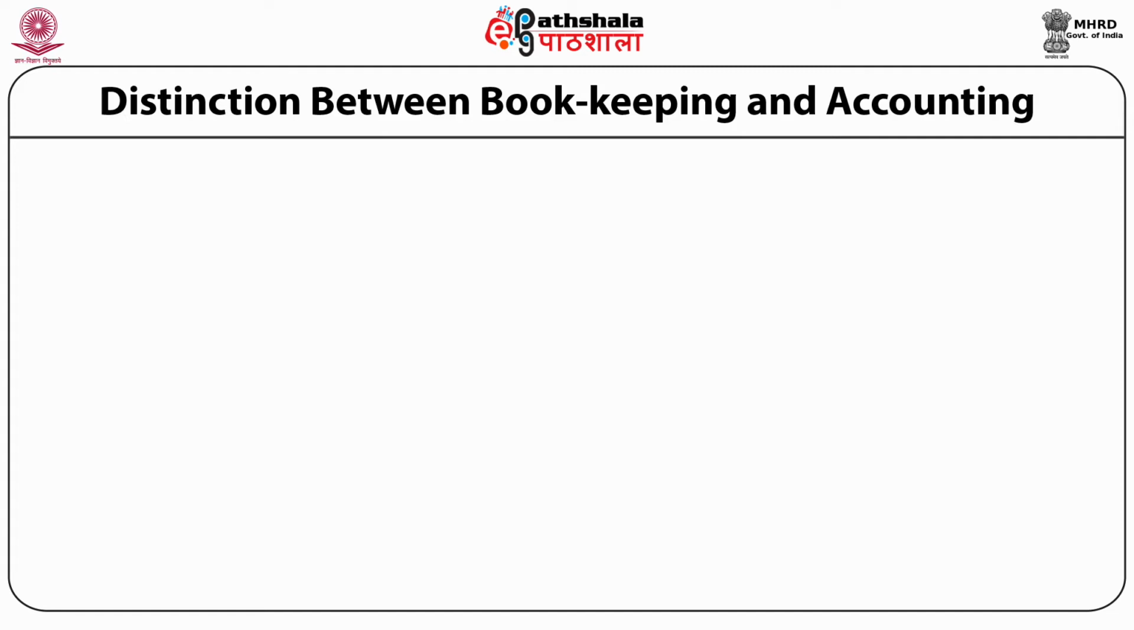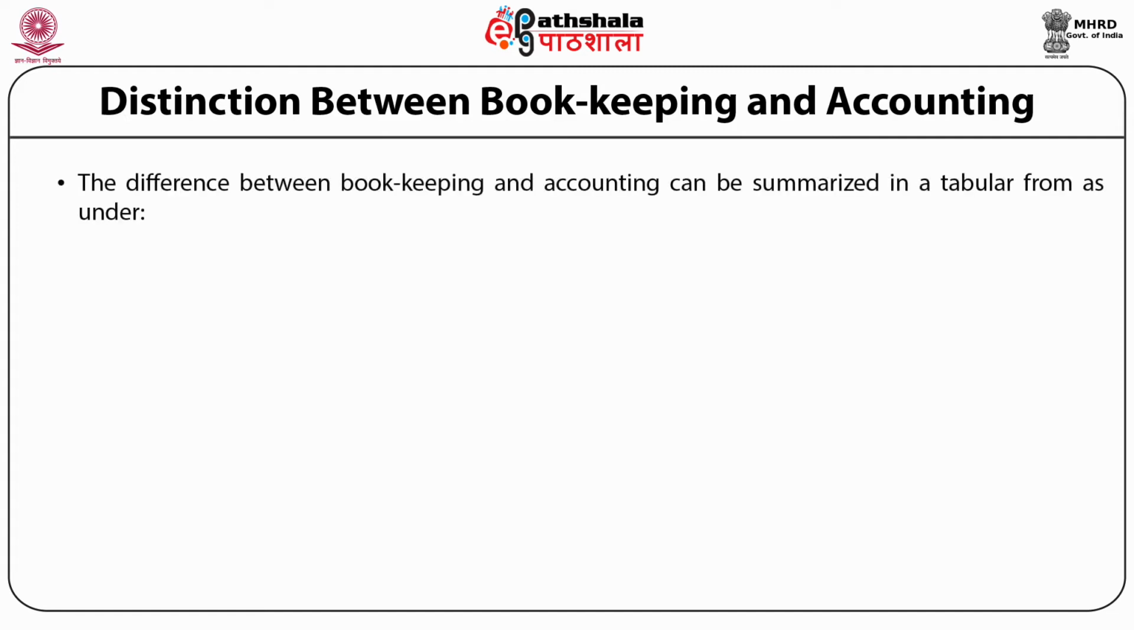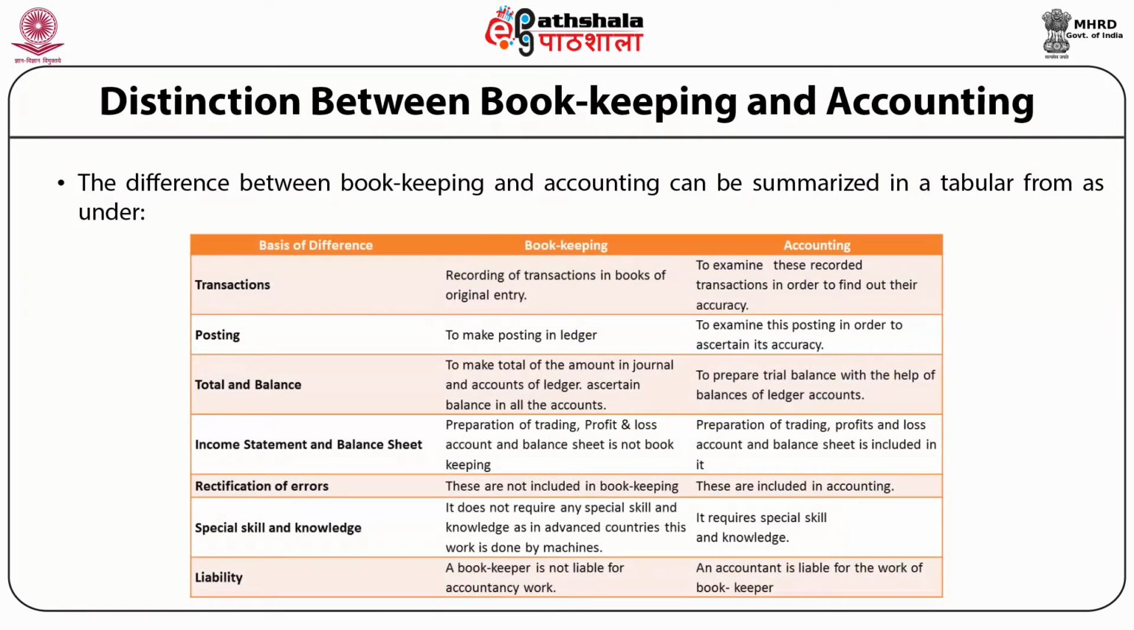Distinction between bookkeeping and accounting. The difference between bookkeeping and accounting can be summarized in tabular form as under. In the first column, we'll write the basis of difference; in the second column, bookkeeping; and in the third column, accounting. On the basis of transactions, bookkeeping is the recording of transactions in books of original entry. Accounting is to examine these recorded transactions in order to find out their accuracy.